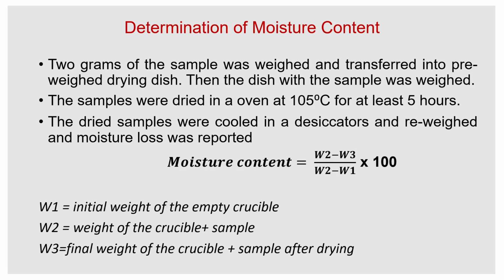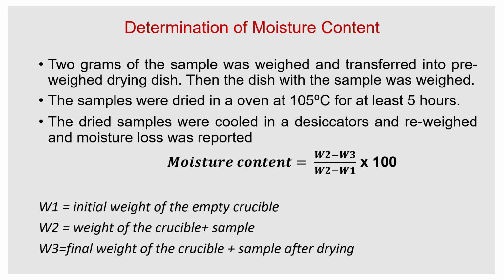Next is the moisture content. Moisture content is the amount of moisture present divided by the total weight. It can be determined by taking 2 grams of pre-weighed sample, transferring it into a drying dish, and drying it in an oven at 105 degrees Celsius for at least 5 hours.